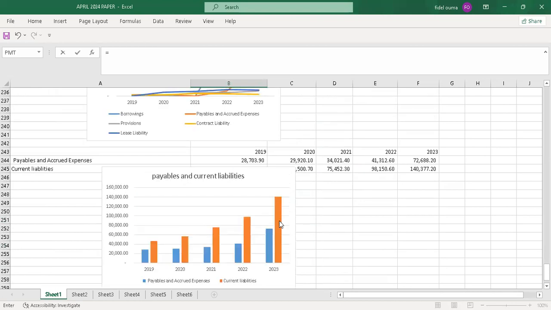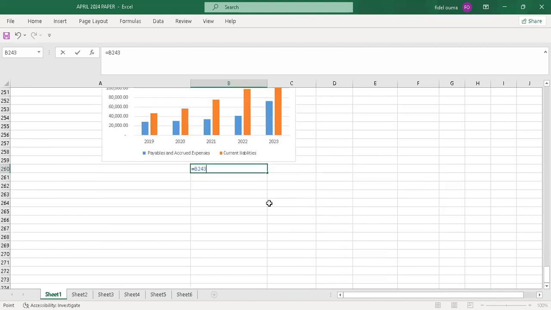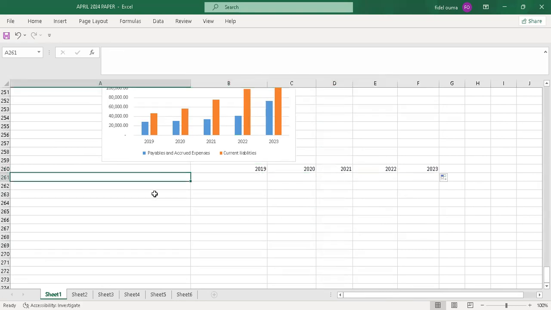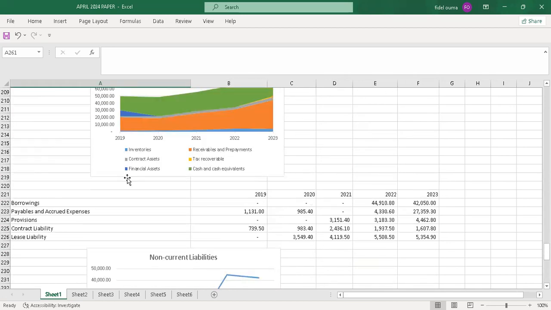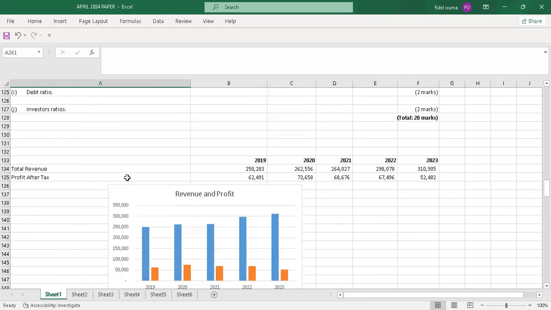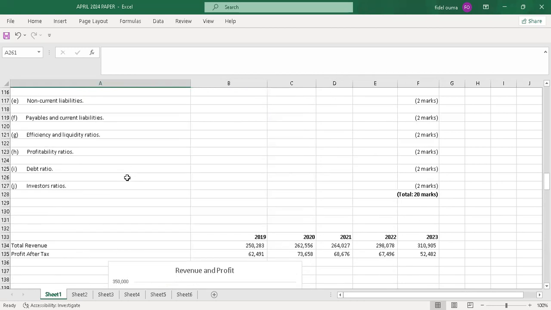So I just copy. So I'll do, it is efficiency and liquidity ratios. Yeah.